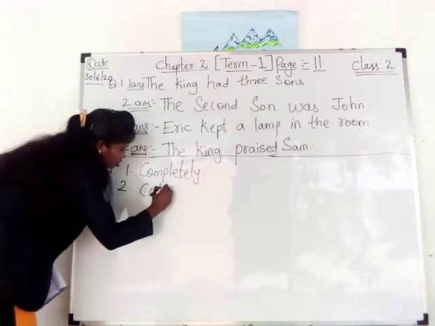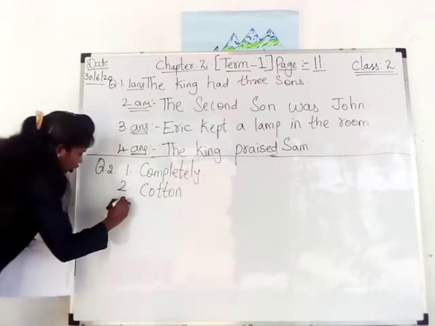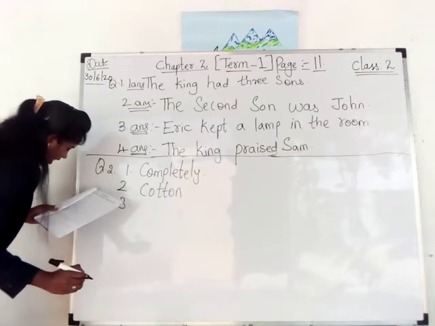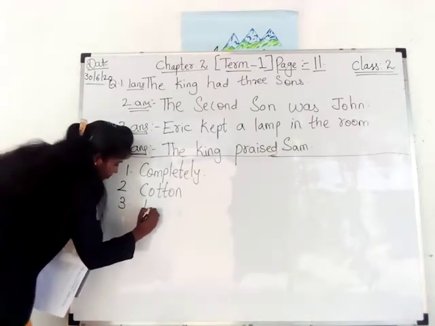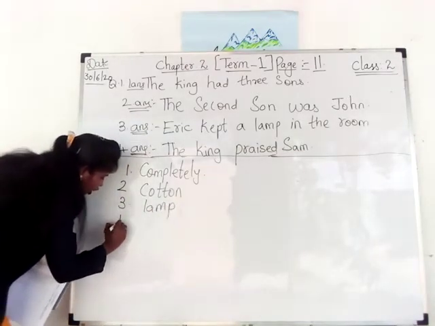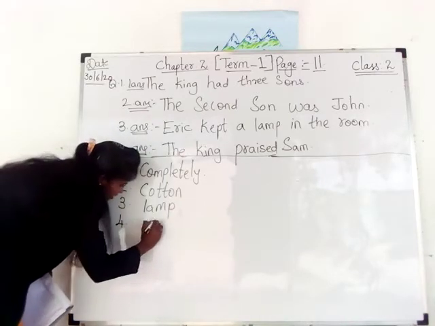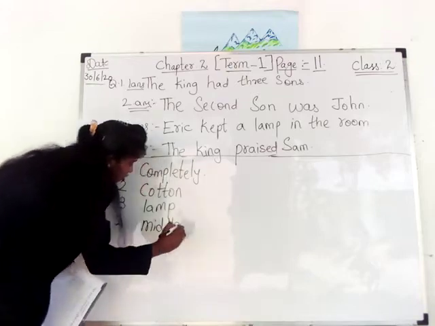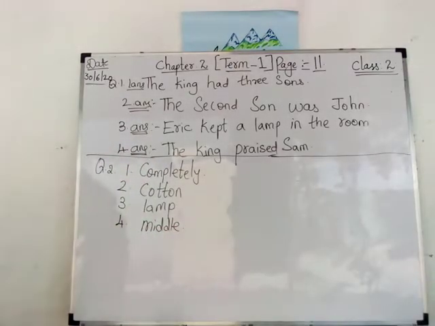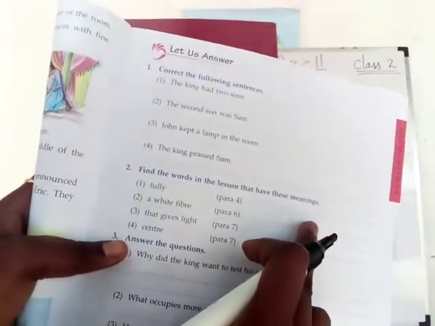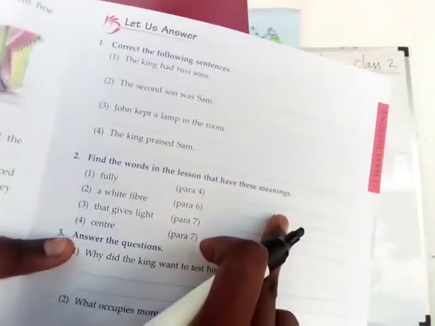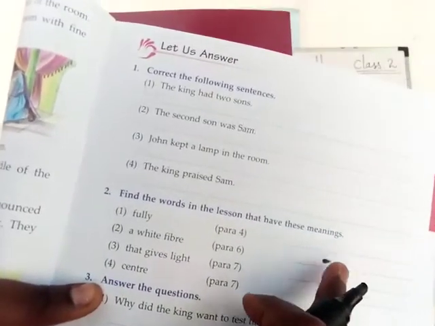Cotton. Now, third one. That gives light. Lamp. Next, fourth one, center, middle. Center means middle. You are supposed to write these words after this. After this, your dashes are given. There you all have to write completely, cotton, lamp and middle. Understood?